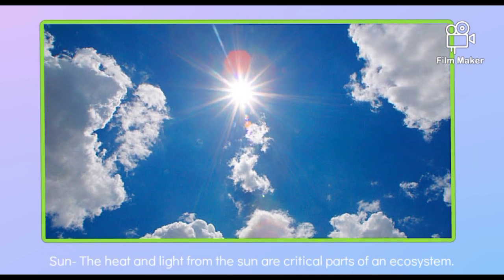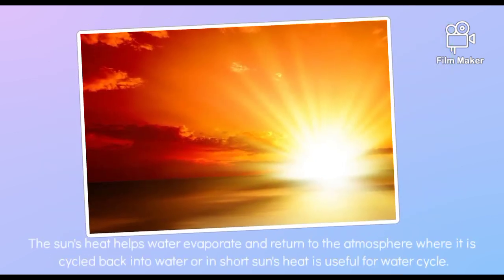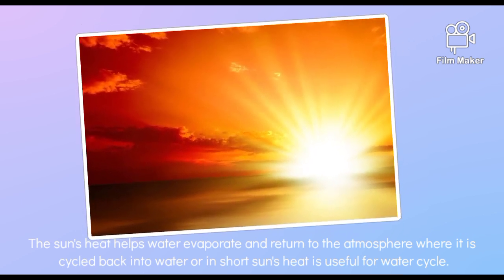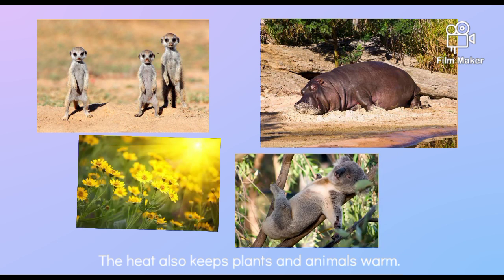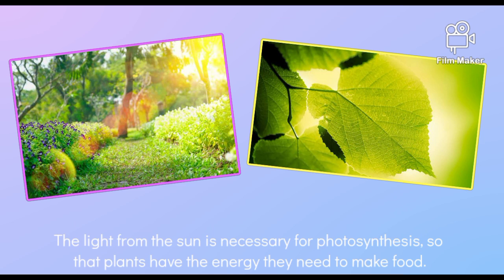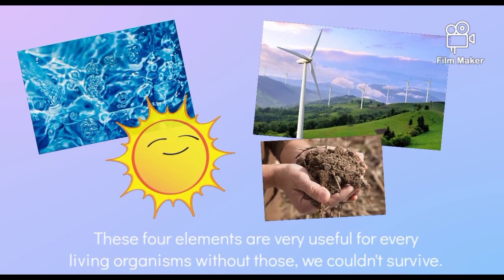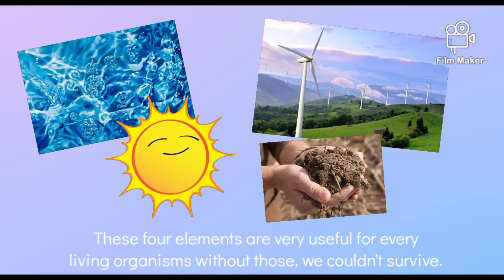Sun. The heat and light from the sun are critical parts of an ecosystem. The sun's heat helps water evaporate and return to the atmosphere, where it is cycled back into water. In short, the sun's heat is useful for the water cycle. The heat also keeps plants and animals warm. The light from the sun is necessary for photosynthesis, so that plants have the energy they need to make food. These four elements are very useful for every living organism. Without those, we couldn't survive.